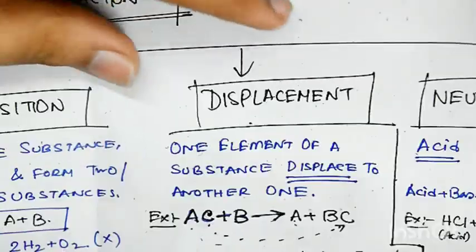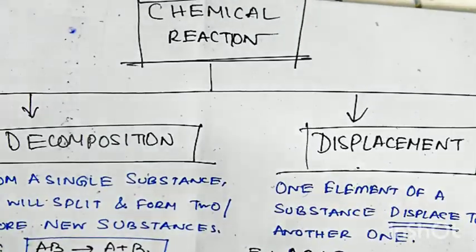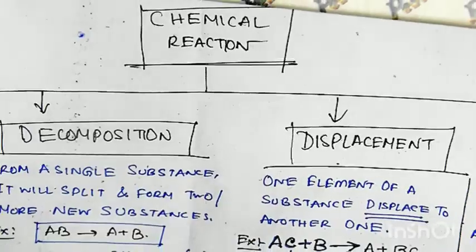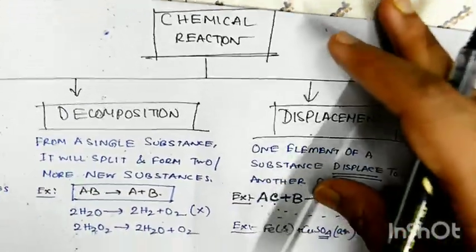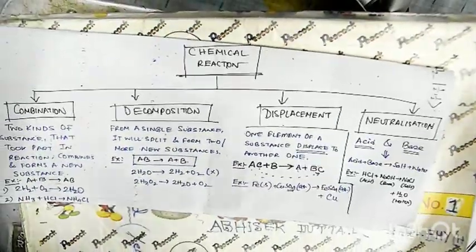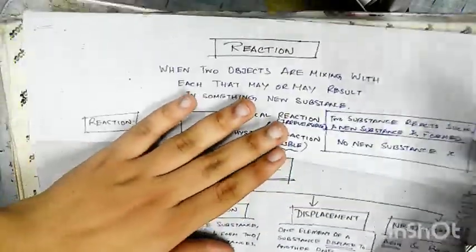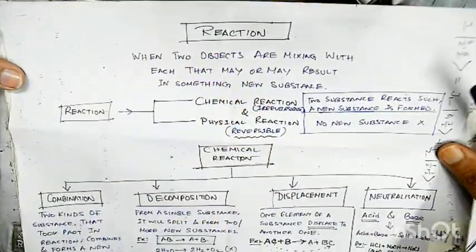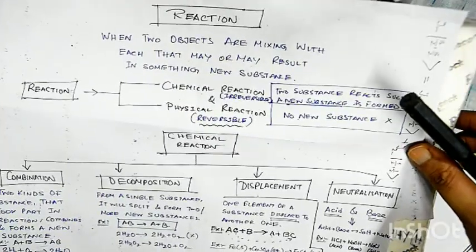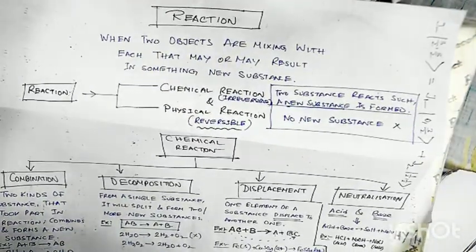So these are the basic things you have to learn in science today: what is a chemical reaction, and what are the forms of different chemical reactions. This much we will study in science today. So I hope you got it. Thank you. If you have any doubts, ask me.